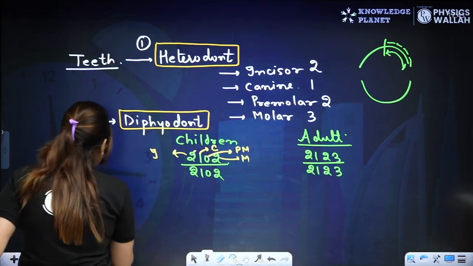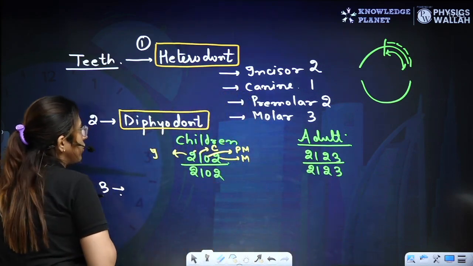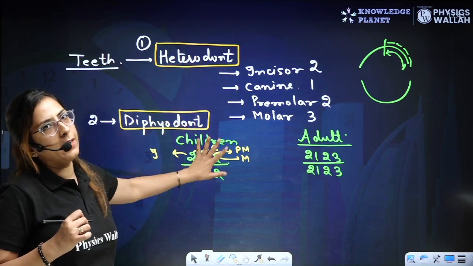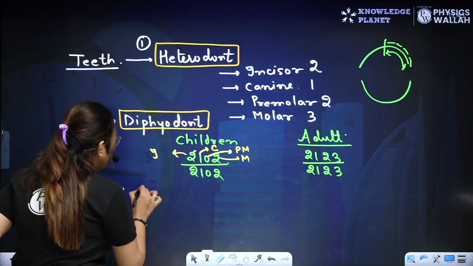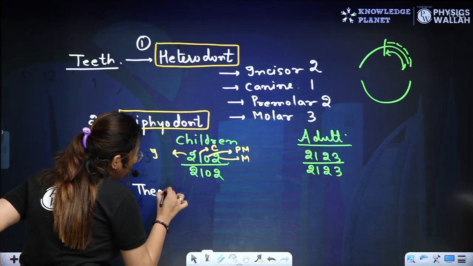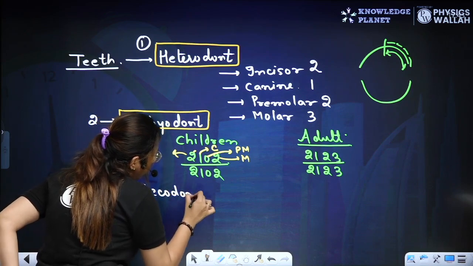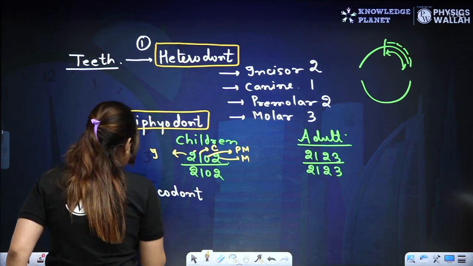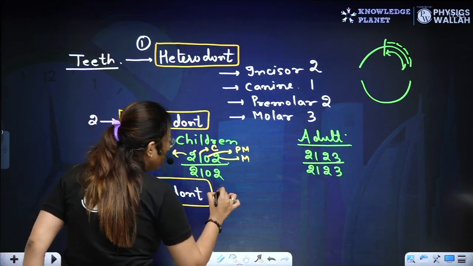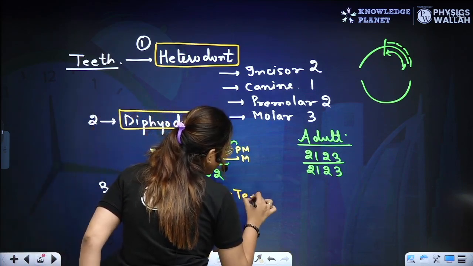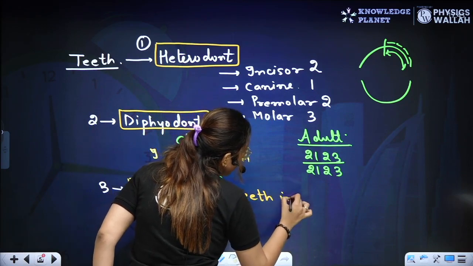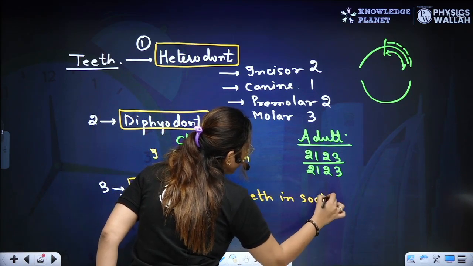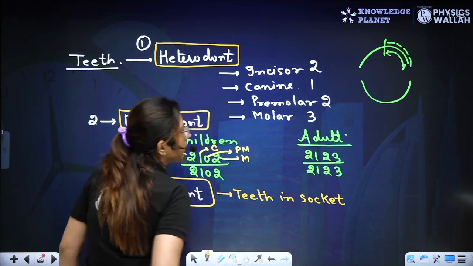Let's talk about the third important terminology, after heterodont and diphyodont. Third is thecodont. Thecodont means teeth are embedded in sockets.